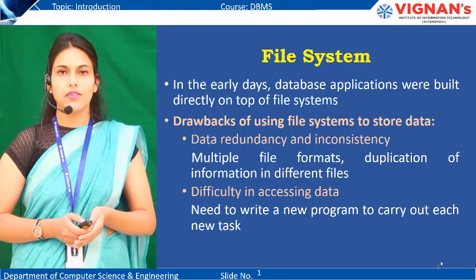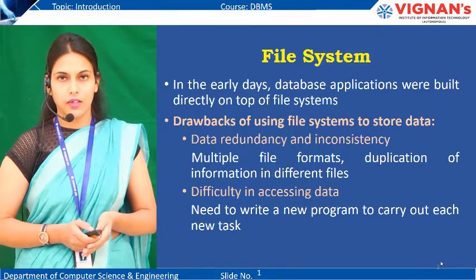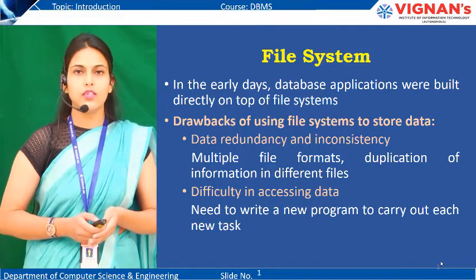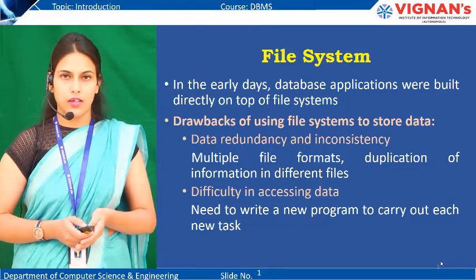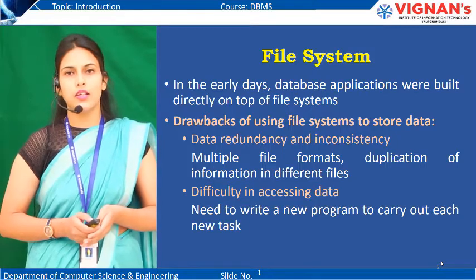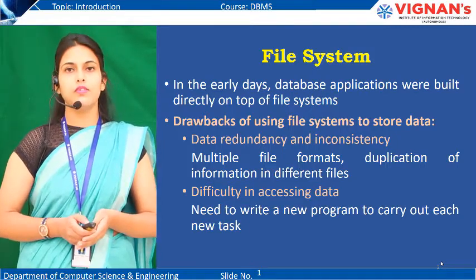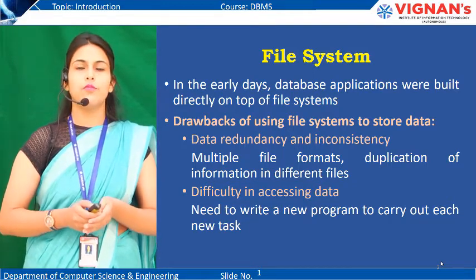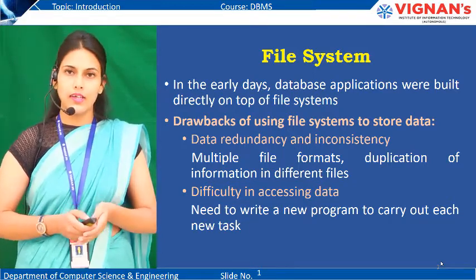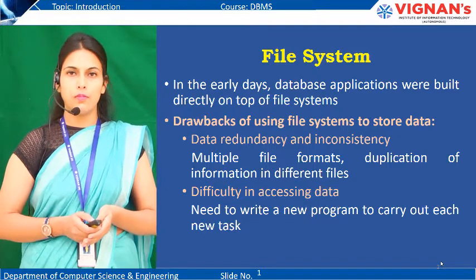Second drawback is difficulty in accessing data. When file systems were in use, not all people could easily access the data, but that is not the case in database system. In database system, all the data is centrally managed, so whoever wants to access the data can directly access it from the same location.